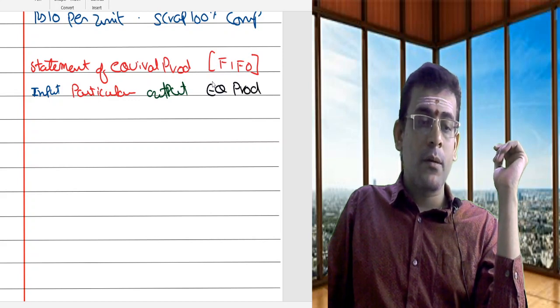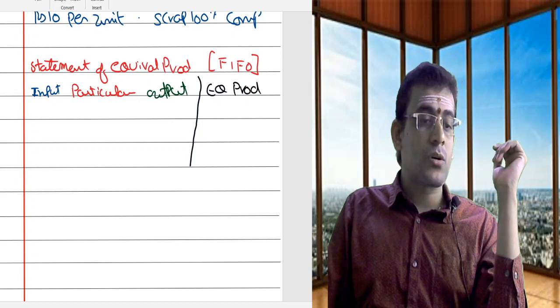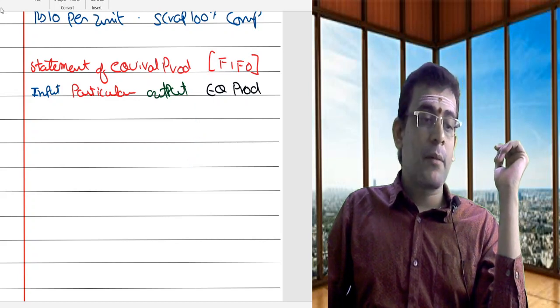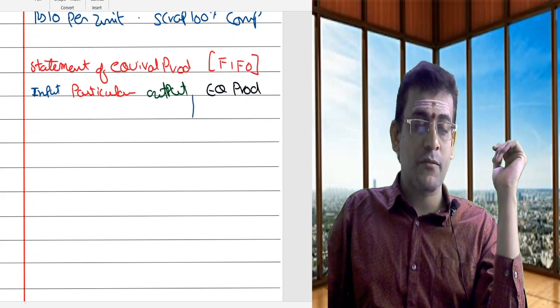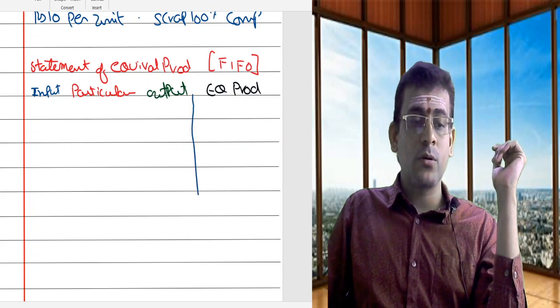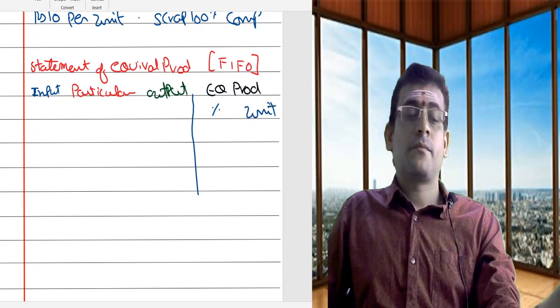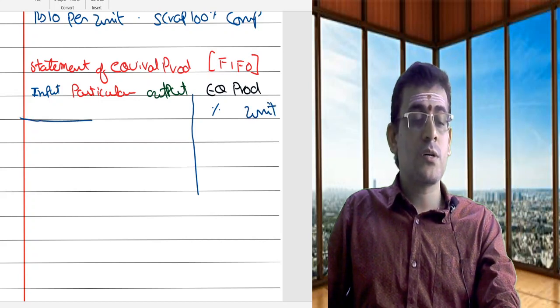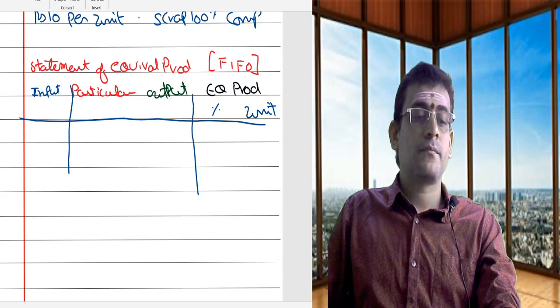In the present problem, we have not been given any information for labor and overheads, so ultimately I will be considering only one column. One column is sufficient in the present case. So percentage and units. So this is nothing but the equivalent production statement.